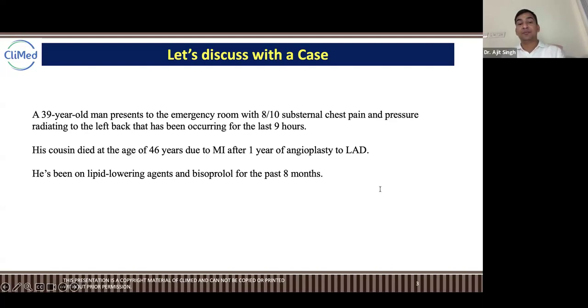MI, okay. MI, fine. Full provisional diagnosis. Can someone write the full provisional diagnosis? Please help me find the full provisional diagnosis of this patient, guys.